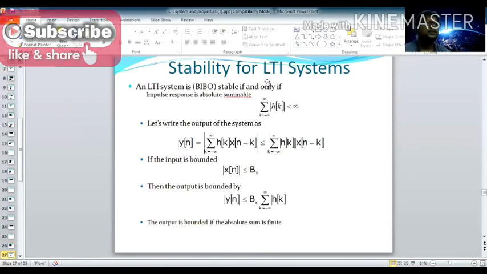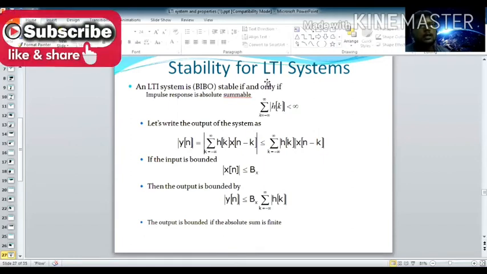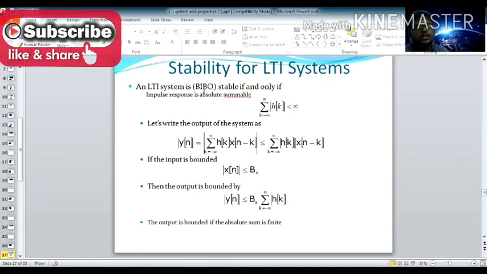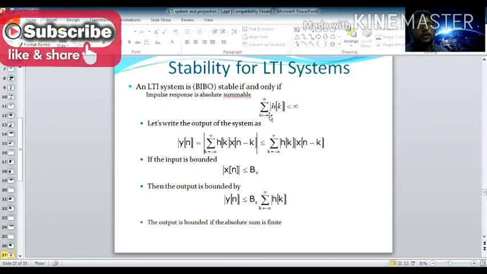Next thing is stability. If the system is stable, it depends upon the BIBO concept, BIBO, which means bounded input, bounded output. If it obeys this property, we call it a stable system. Otherwise, it is unstable. So an LTI system is BIBO stable if and only if the impulse response is absolutely summable. This is the definition for BIBO. Absolutely summable means this condition: summation of h of k less than infinity. So within the limit your input is bounded, and you get bounded output. So bounded input, bounded output.